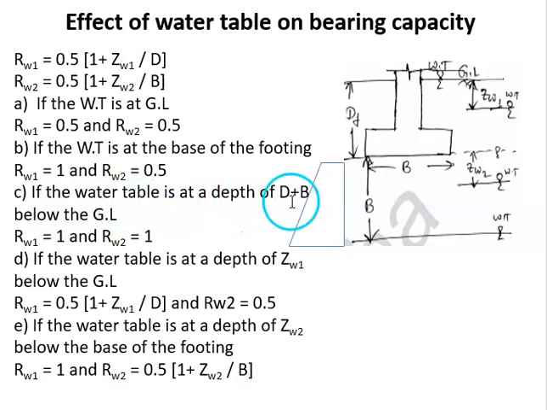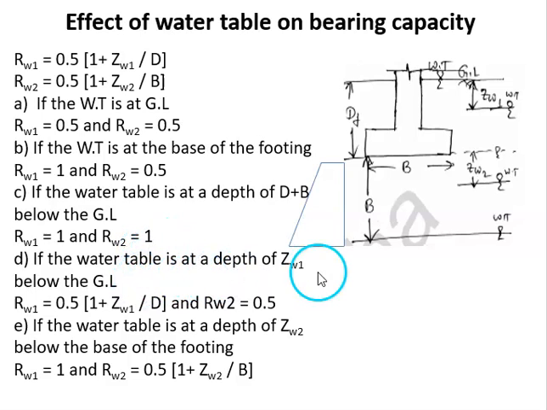Then if the water table is at a depth of D plus B, we have to consider the soil properties up to a depth of B below the base of the footing. So if the water table is beyond this depth, then there is no effect of water table on the bearing capacity. In that case, water table correction factors will become 1.